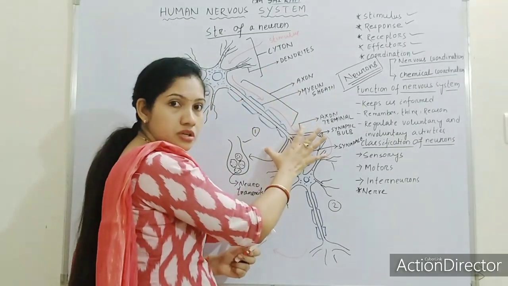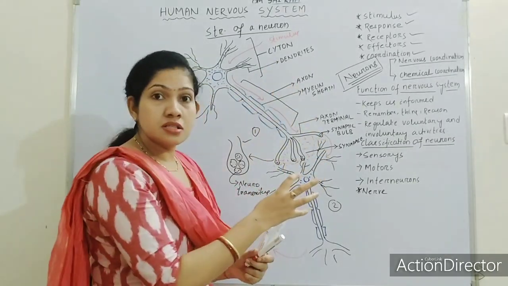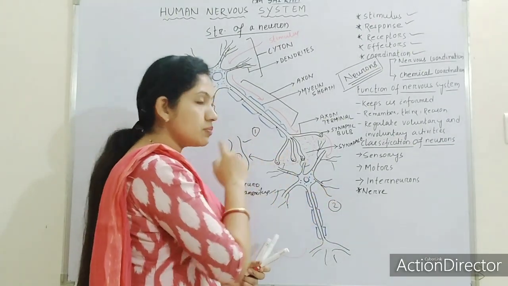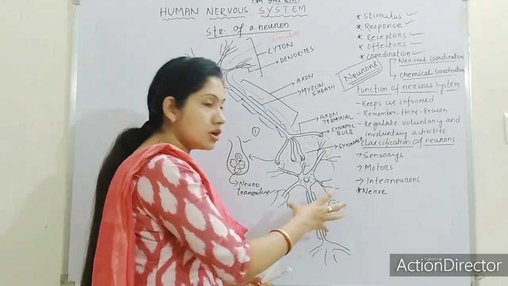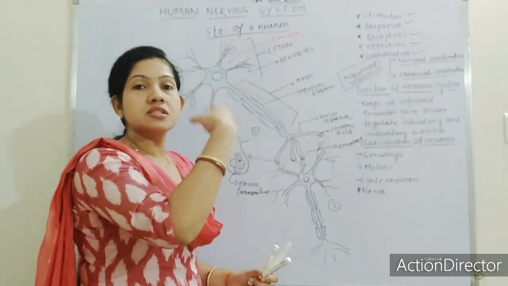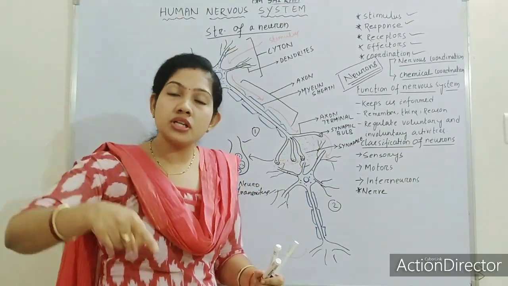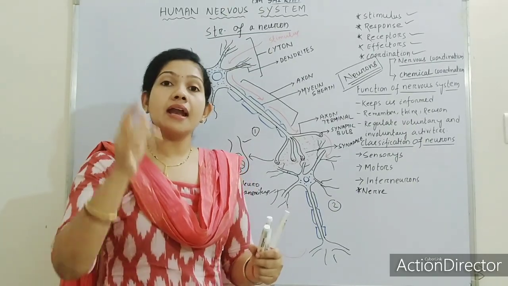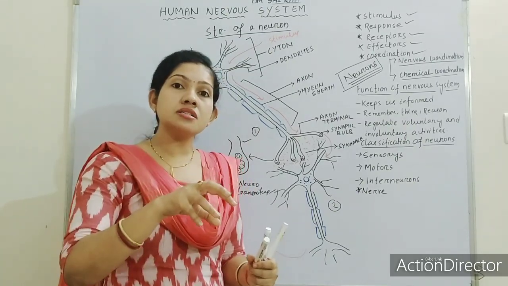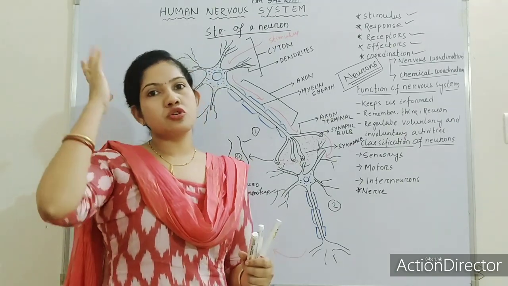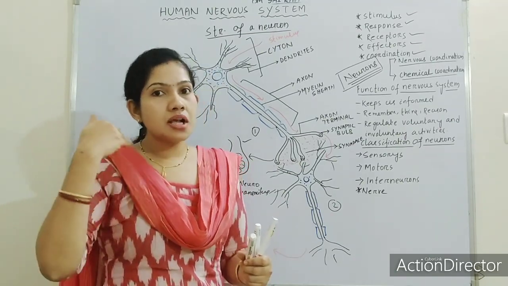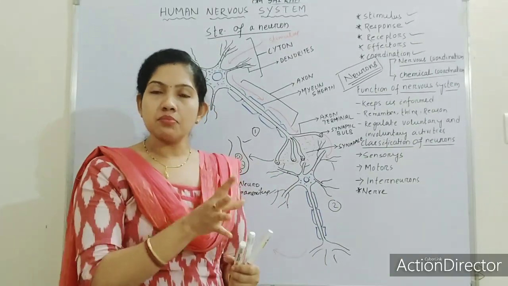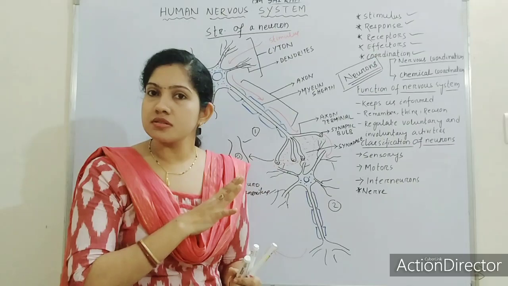This is the first neuron. It will send the stimulus, or the impulse, to the second neuron with the help of neurotransmitters. The second neuron will send it to the third, and the third to the fourth. So there is a coordination among the neurons. There is a coordination among the nerve cells, and at the end the stimulus or the impulse will reach our brain, and our brain will command us to act against the stimulus.